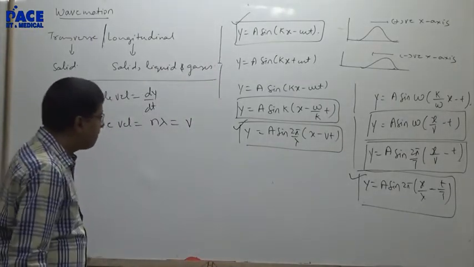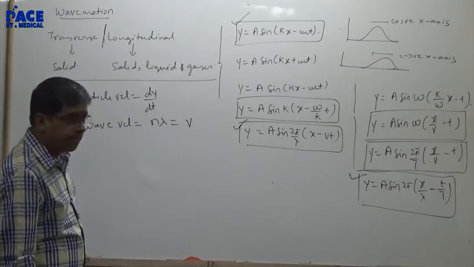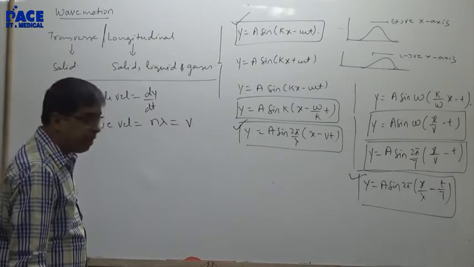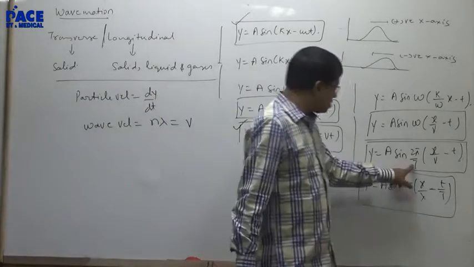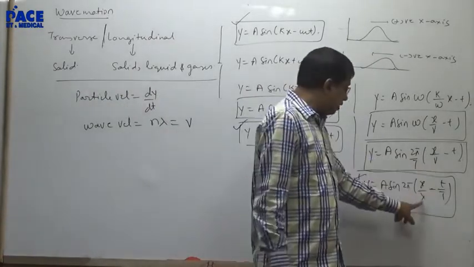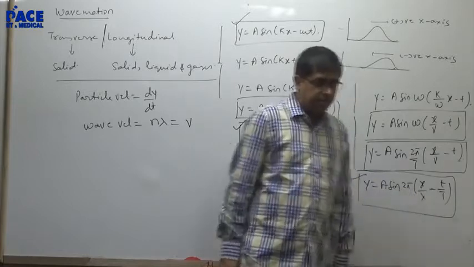The last equation, what is it? Capital T is the time period. I took this capital T inside. Capital T into v is lambda. Capital T will remain as this.